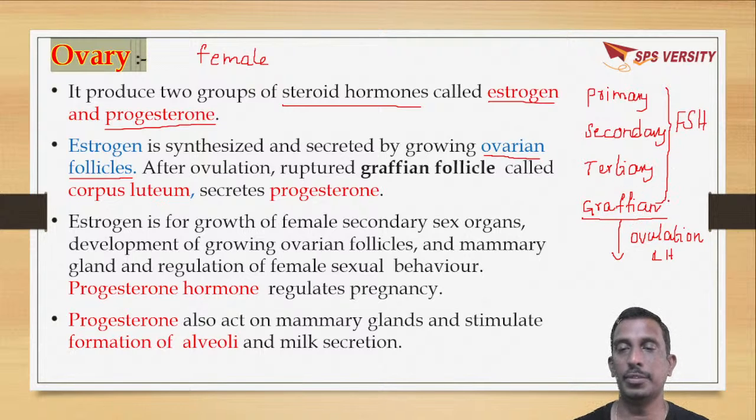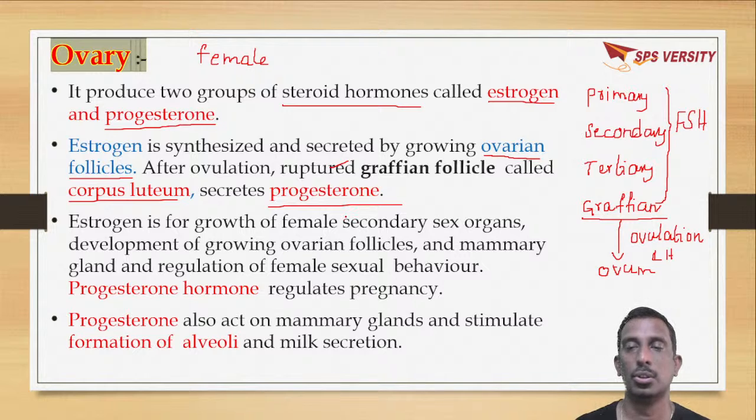After the release of the ovum from the Graafian follicle, the empty Graafian follicle will develop into a structure called corpus luteum, which will secrete the hormone progesterone. So estrogen is secreted from follicles and progesterone is secreted from the corpus luteum after the release of the ovum.